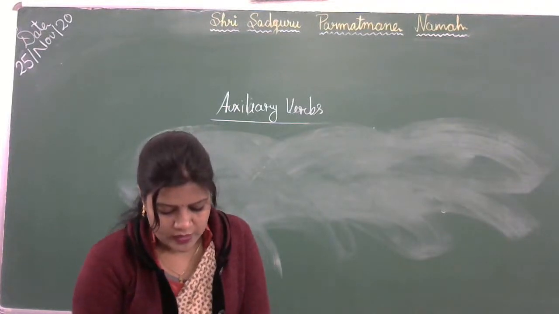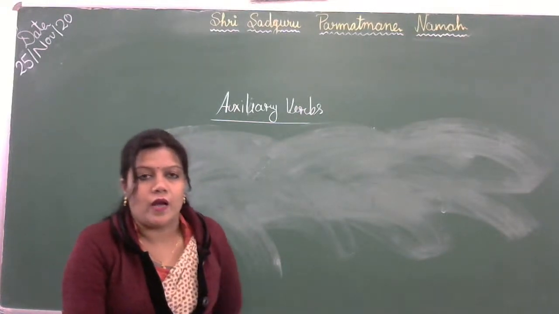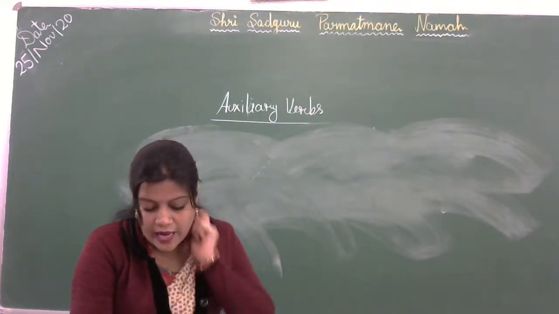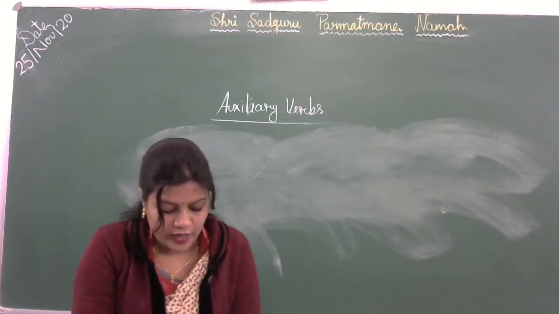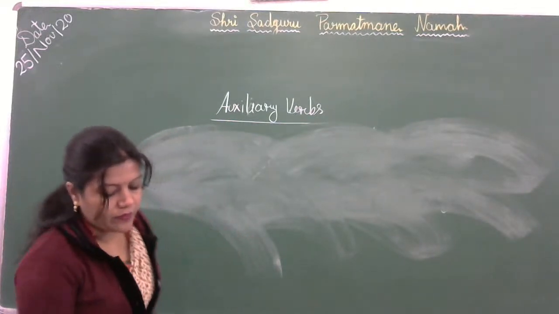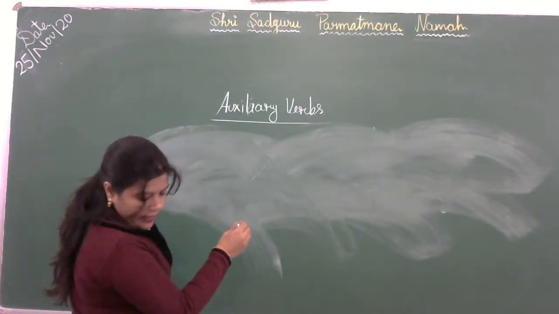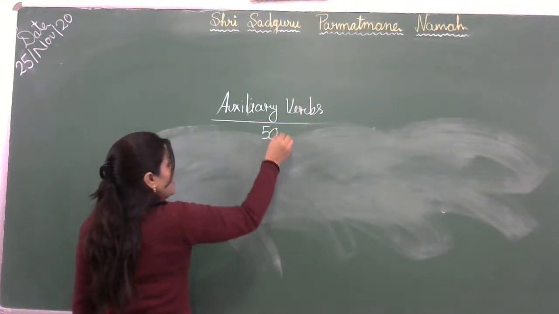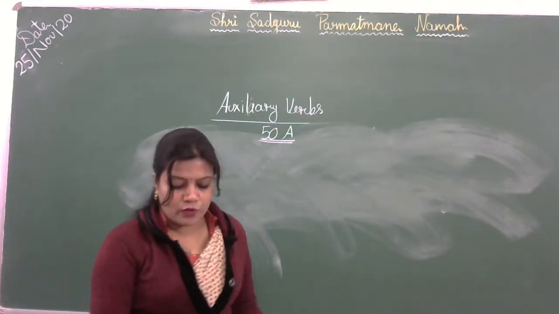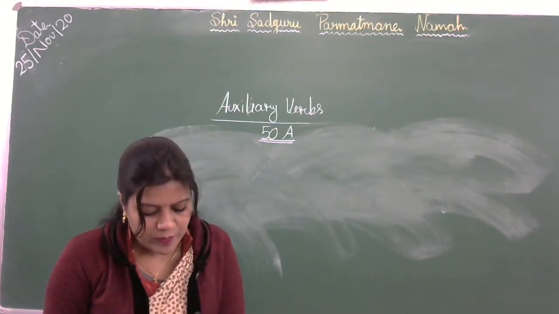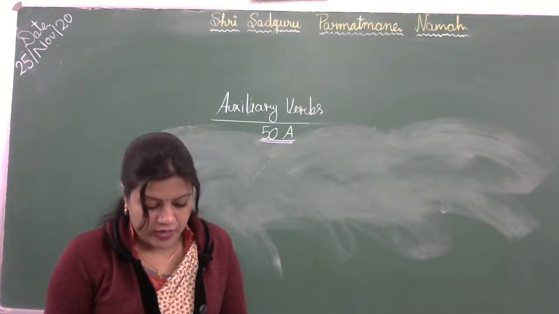Okay, so now let's see the example. Okay, auxiliary verbs are is, am, are, was, were, have, has, and do. Okay, these all are helping verbs. Now see the example. Exercise A, page number 50. Okay, what we need to do is we have to see next to every statement, two helping verbs are given. So we have to choose the correct one and fill in the blanks.